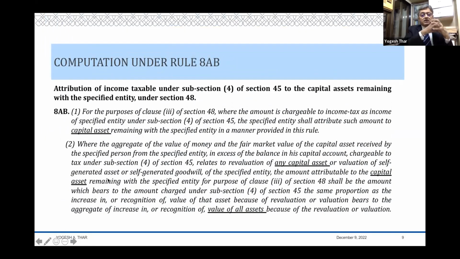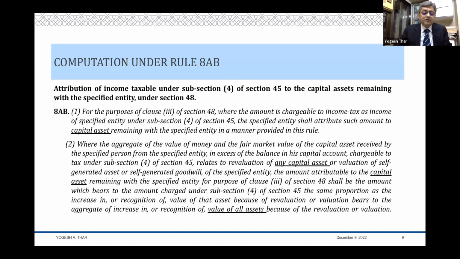It says that where the aggregate value of the money and the fair market value of the capital asset received by the specified person from the specified entity is in excess of the balance in his capital account, chargeable under 45(4), relates to what 3 items? Revaluation of any capital asset, or valuation of self-generated asset or goodwill of the specified entity.